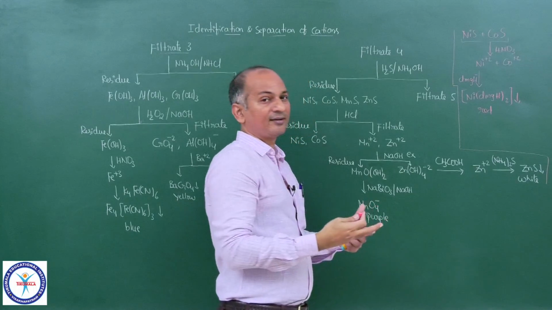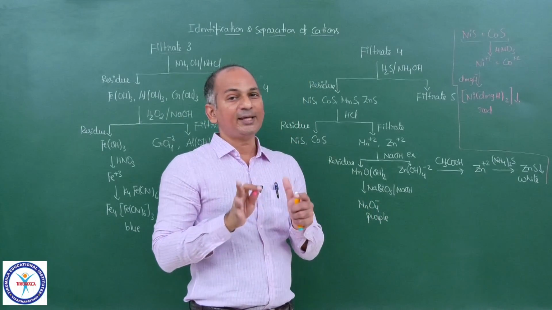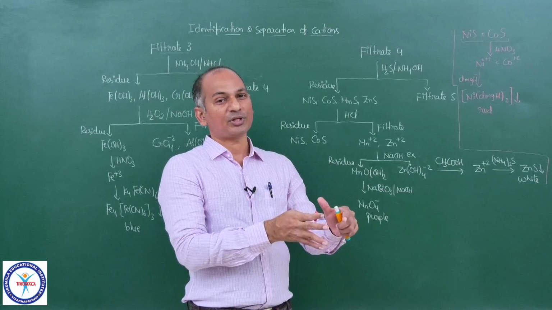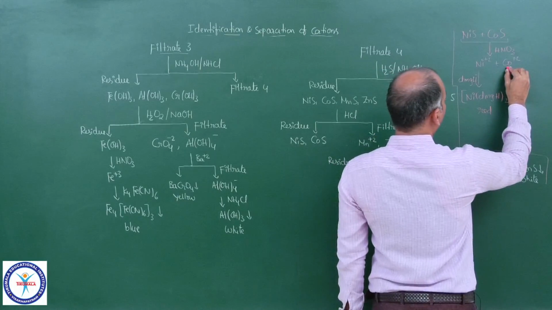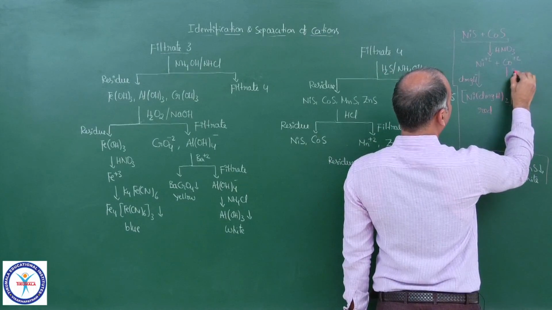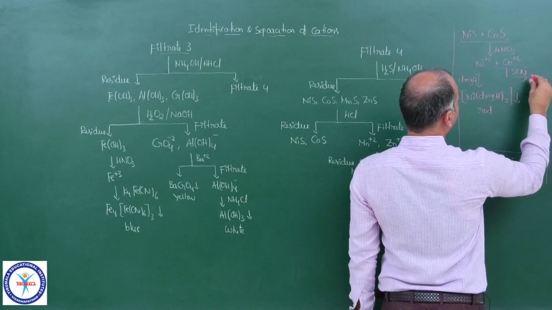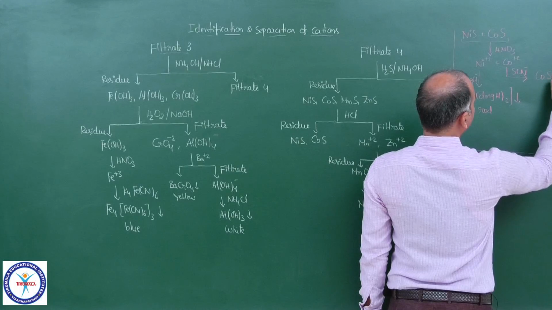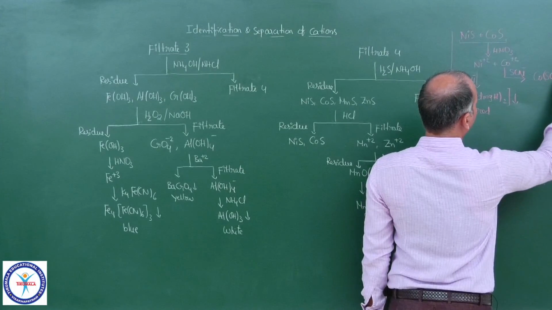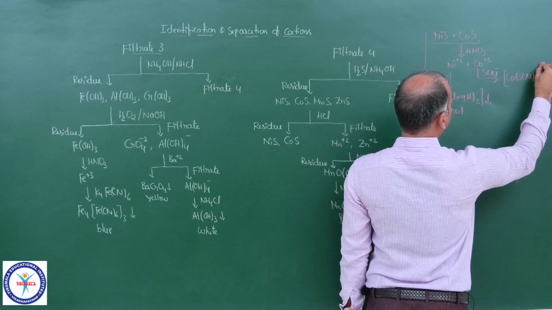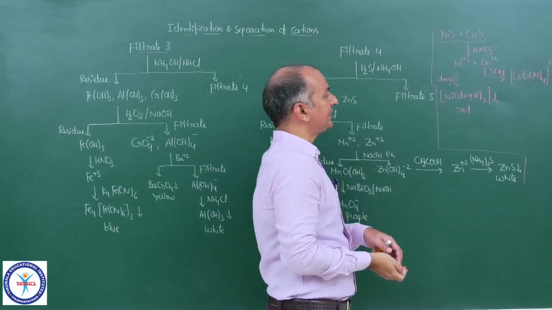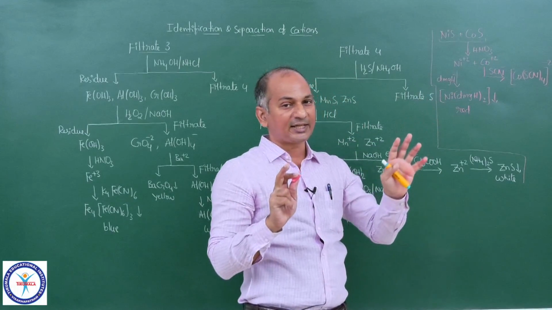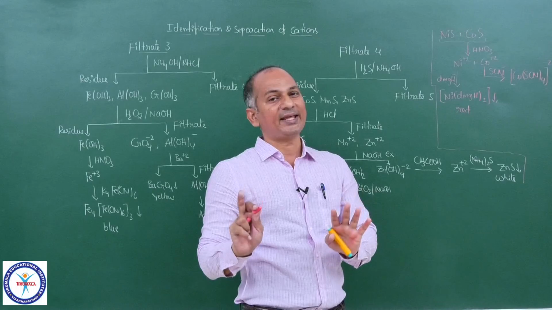And to the remaining filtrate, because when you add DMGH, cobalt does not give any precipitate, so Co2+ will remain in the solution. Now to that filtrate, if you add SCN minus, then you will get a blue colored complex, that is [Co(SCN)4]2-. This is not a precipitate actually. We are adding SCN minus only to confirm whether Co2+ is present in the solution or not.